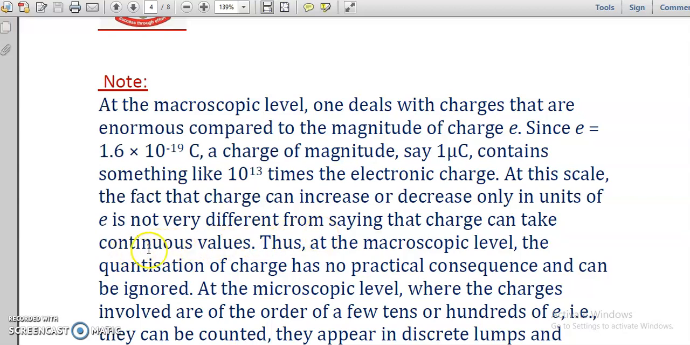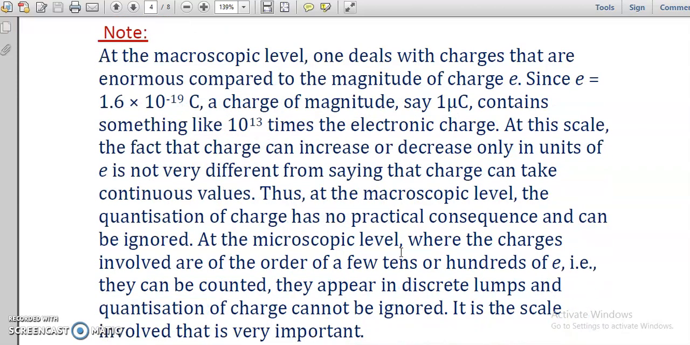It will exist in which manner? Continuous manner, because a large number of charges is there. That is written over here, 10^13 times. Thus, at the macroscopic level, the quantization of charge has no practical consequence and can be ignored. It means at the macroscopic level, the quantization of charge will be ignored because there is a large number of charges. So we cannot talk about discrete values of charges. We will talk about continuous values. So this can be ignored at which level? Macroscopic level.